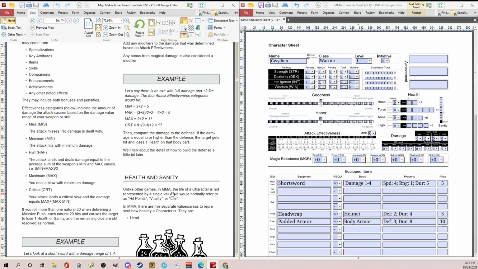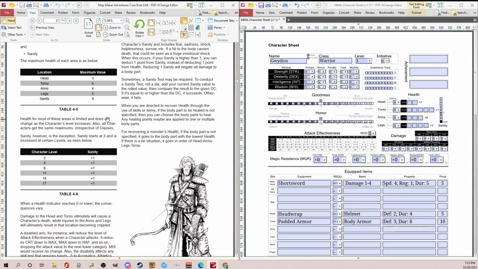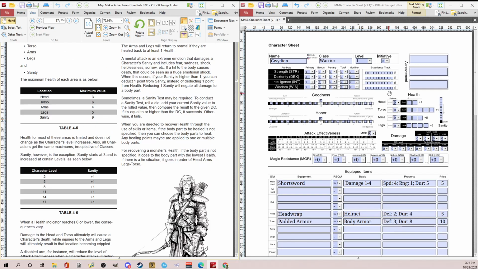So unlike other games in Mapmaker Adventures, the life of a character is not represented by a single value we would normally refer to as hit points, vitality, or life. You have 5 separate values: head, torso, arms, and legs, and then sanity. And it's cool. Head and torso, you can die if you're hit there, but arms and legs you only get crippled if you're hit. So that gives you some minuses.